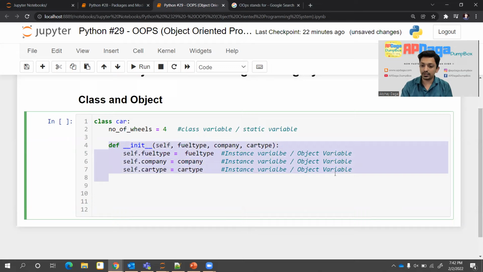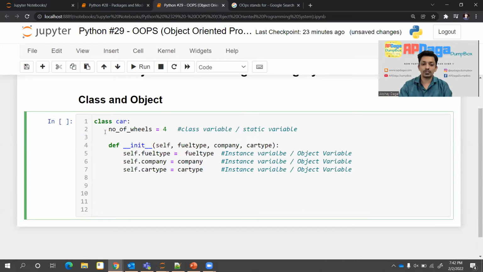What if I don't write this init function? That is also fine. If I don't write anything, then there is a default init function available, which is not visible, but there is a blank init function, just like def __init__(self): pass. So by default one init function is available for each and every class. But if you want to pass some instance variable into that, and assign some value to it, then we have to write it manually.